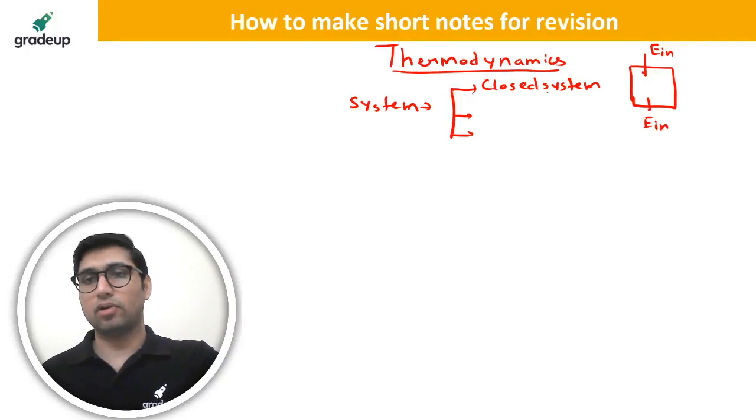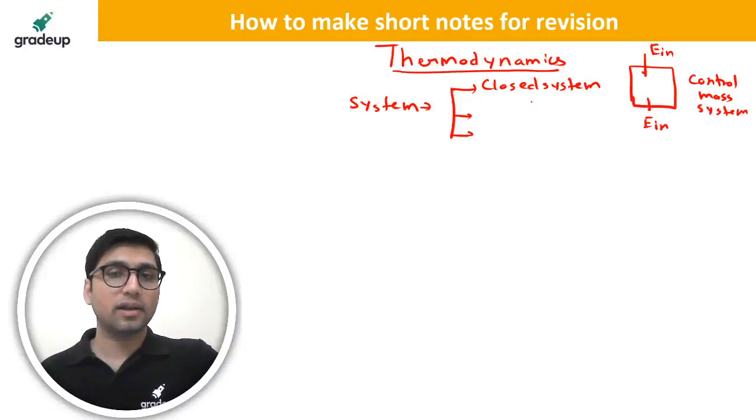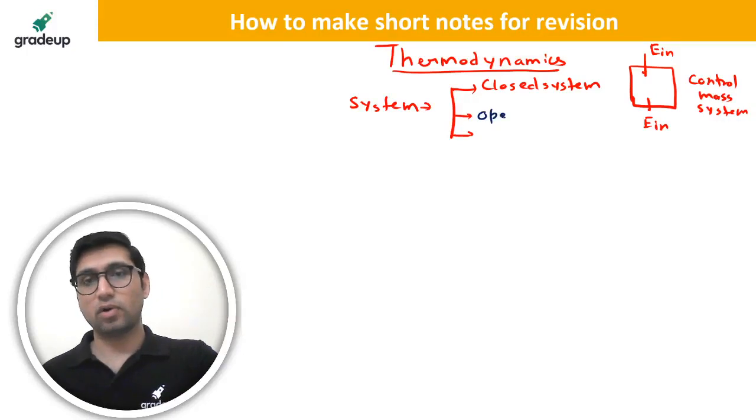Okay, and it is also called closed system, also called control mass system. So whatever you find important, because you have been studying these theories for a long time, you know what important points have to be written for a particular topic. Similarly, you can write open system. What is open system? You can also write the examples.